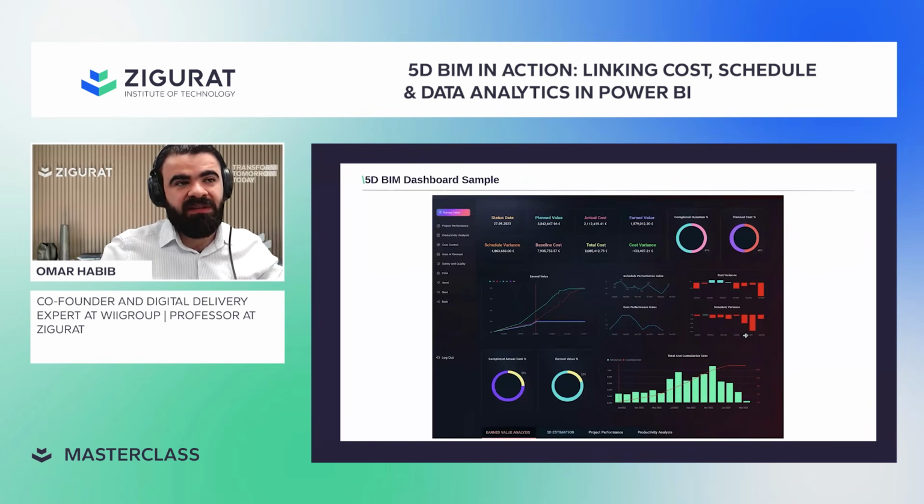Actually, this will be the final product if you succeed, this kind of mapping structure in place.